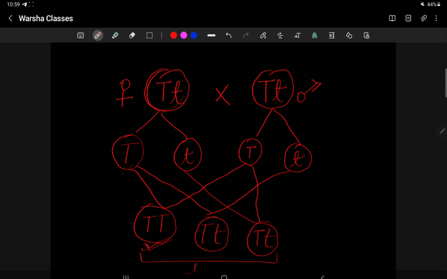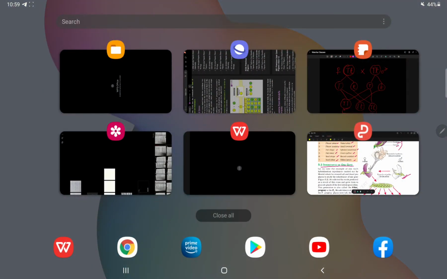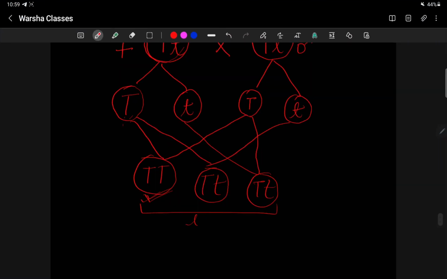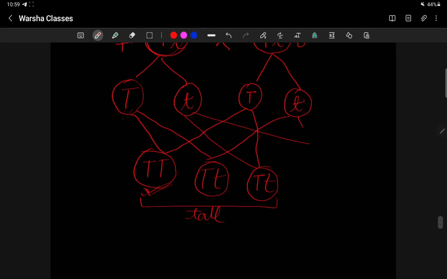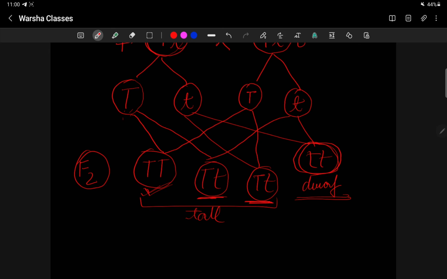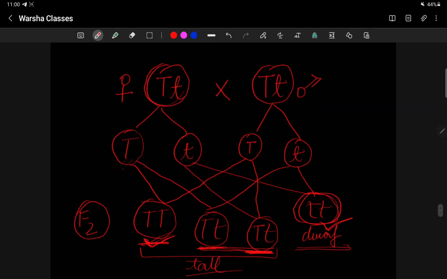These three are tall, and this small t and this small t when united will form the dwarf. So this is the F2 generation, in which the dwarf will show itself. It is the homozygous condition, and these two are the heterozygous condition, and this is also homozygous. One homozygous tall, one homozygous dwarf, and two heterozygous tall will form in the F2 generation.